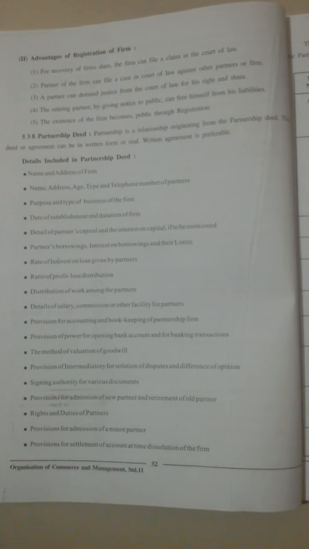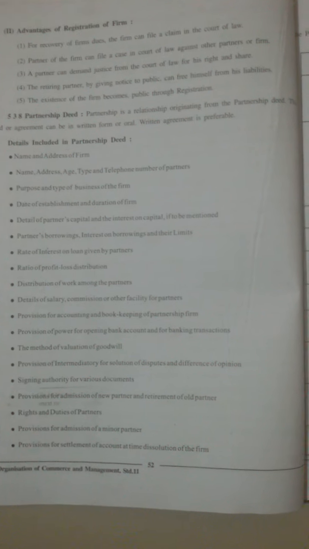Now let's look at the partnership agreement or partnership deed. So partnership is a relation originating from the partnership deed. This deed or agreement can be in written form or oral, and a written agreement is more preferable. So these are the details which are included in the partnership deed, or we can say the partnership agreement.